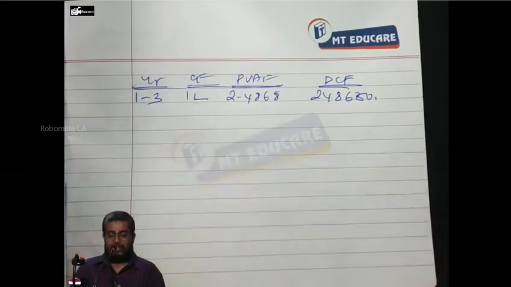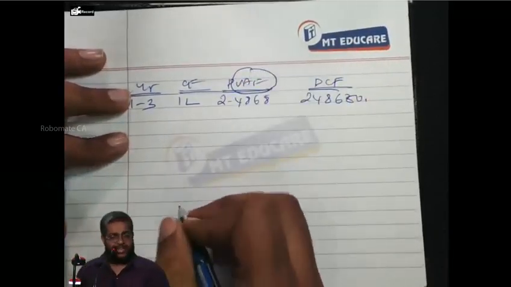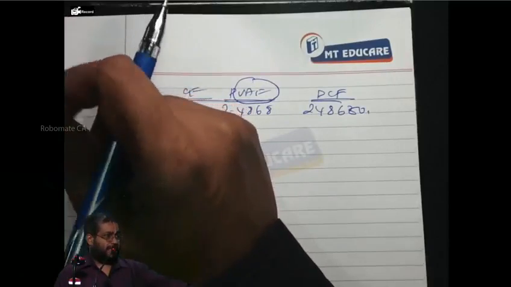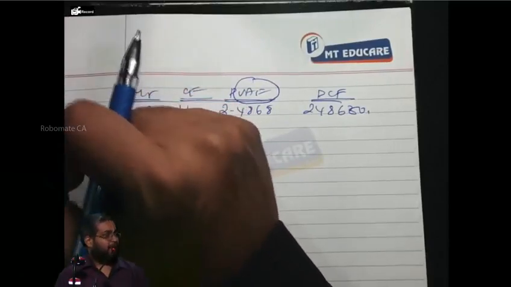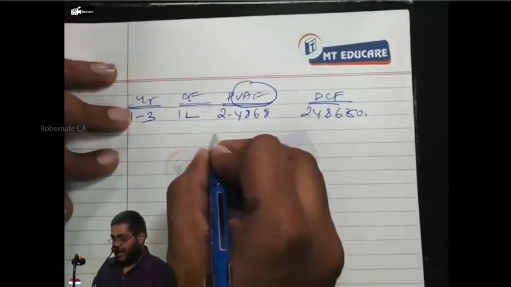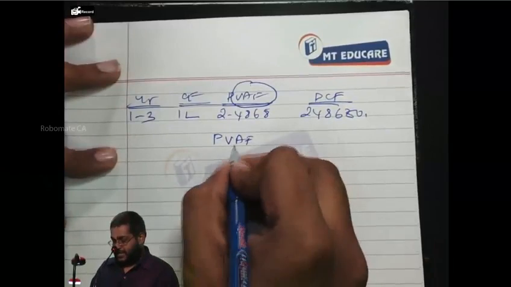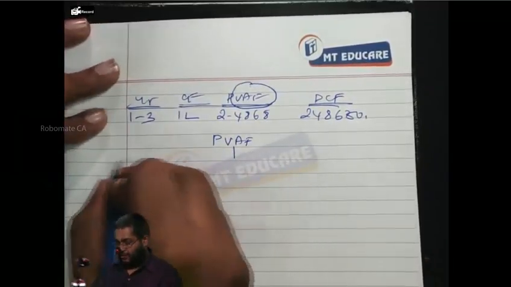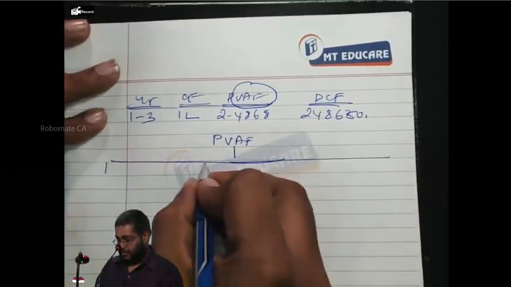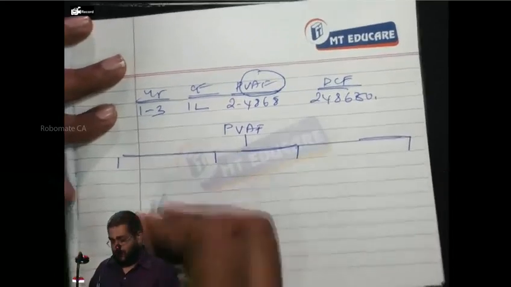Now, how to calculate this annuity factor? The question arises, no? How do we calculate PVF? 3 ways: 1 by (1 plus R) power n, or see the table, or use a calculator. Now let's see how to calculate the annuity factor. Write down PVAF along with me, and branch it into 4. There are 4 ways of calculating it.